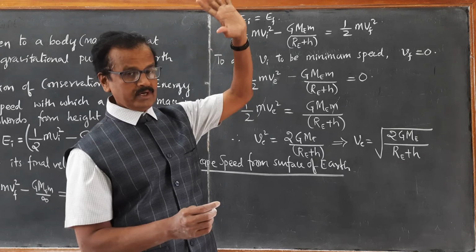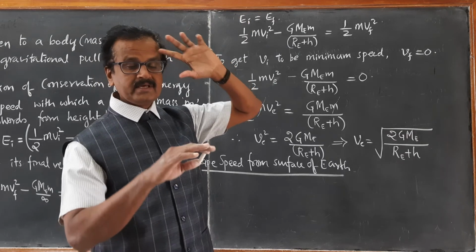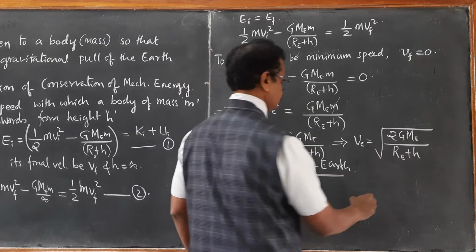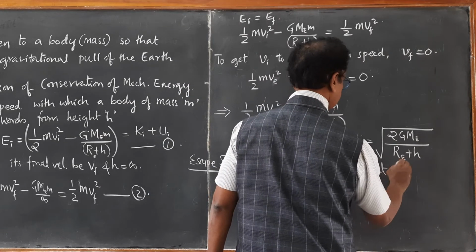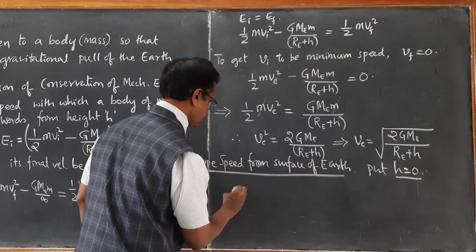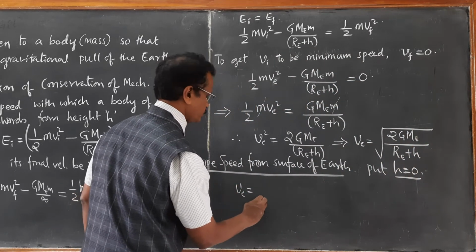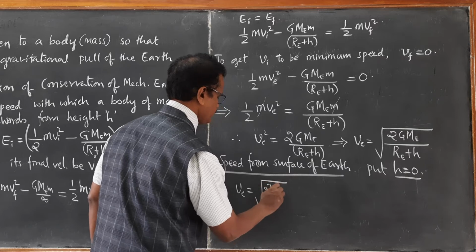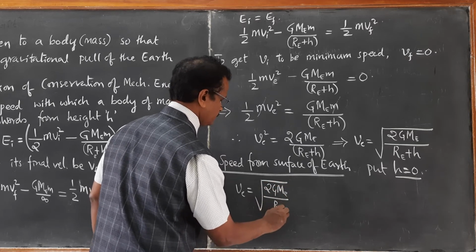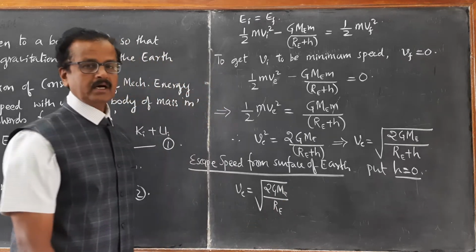It should just go into the space away from the gravitational pull. So put h equal to 0. If you put h equal to 0 in this equation, then Ve becomes equal to square root of 2GME upon RE.